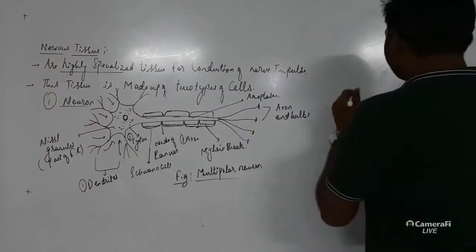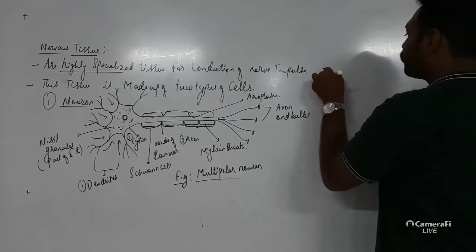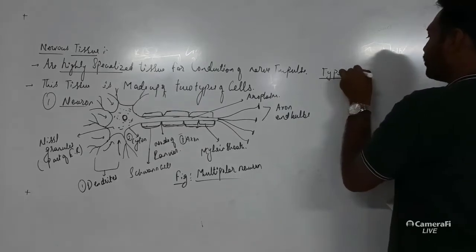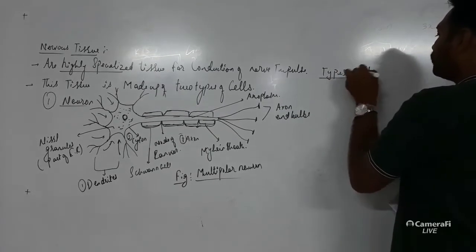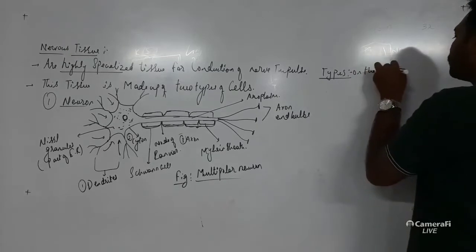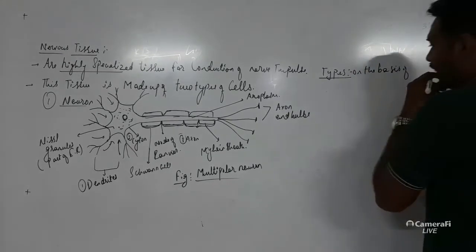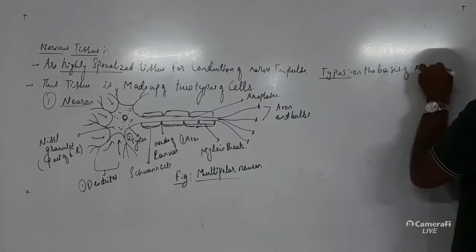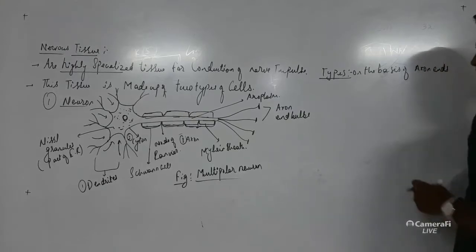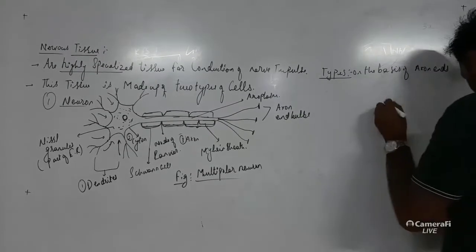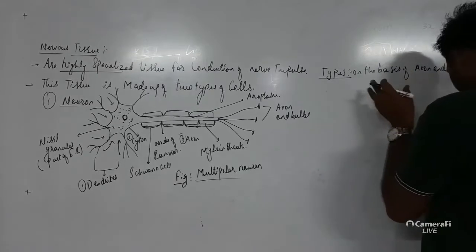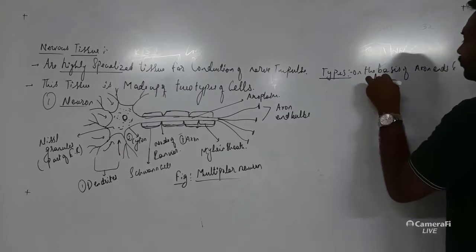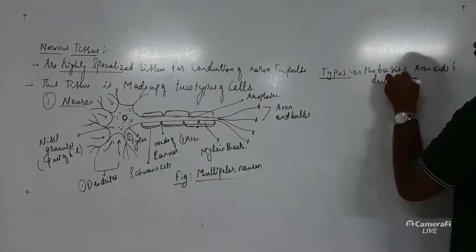We can write types on the basis of axon ends and dendrites, that is the position of dendrites.